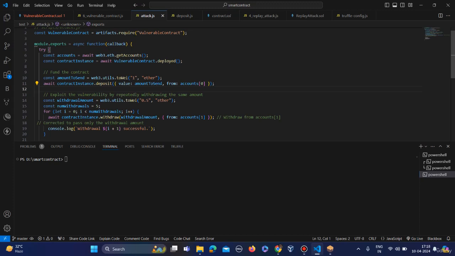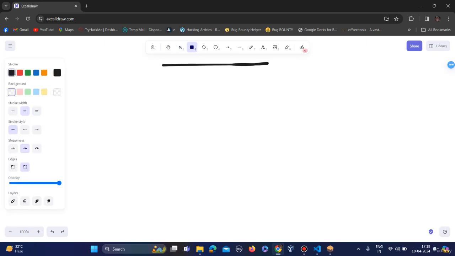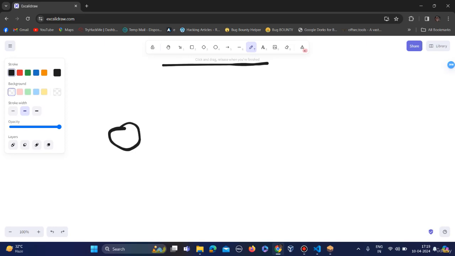First of all I am drawing it before demonstrating the practical attack. Let's first understand what is happening here. Suppose this is our user, this is our contract, and this is another user.